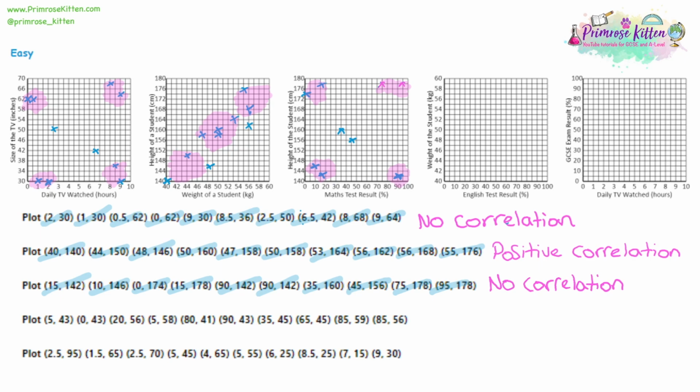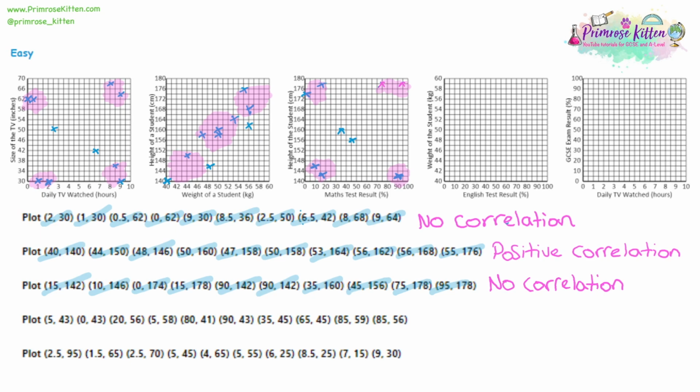But with question 2, the height you are does affect the weight you are, because you're going to have longer bones and longer muscles, which all weigh more. So if height doesn't affect your maths test results, does weight affect your English test results? I'm going to guess not from the start, but we're going to have to plot it and prove this.